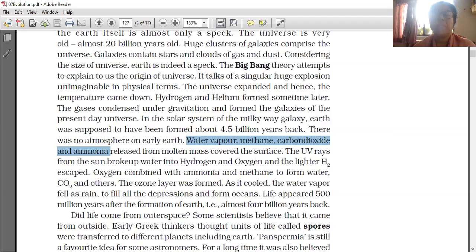Life appeared 500 million years after the formation of earth, that is, almost 4 billion years back.